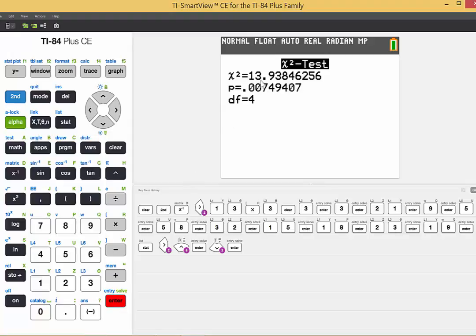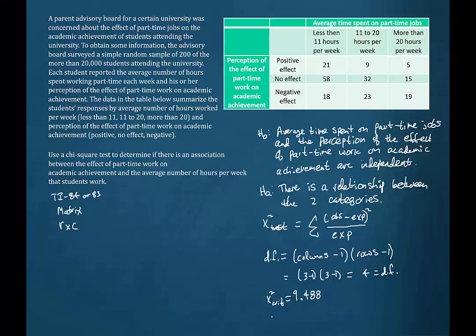And now we have our chi-square test value, 13.938. So our chi-square test value is 13.938, and we also have a p-value. The p-value is 0.007 if we round to 3 decimal places.